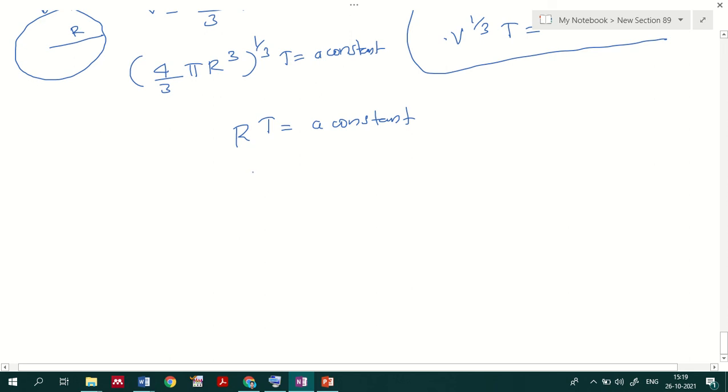So what is the importance of such a representation? RT equal to a constant means that when R is increasing, the temperature has to decrease, and when the temperature increases, R will be decreasing. That is the relation between these two.